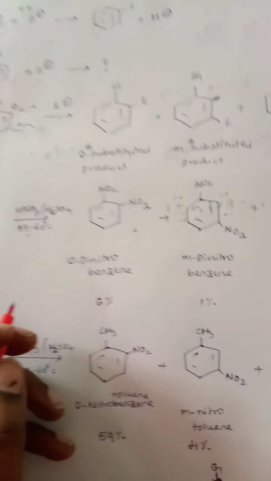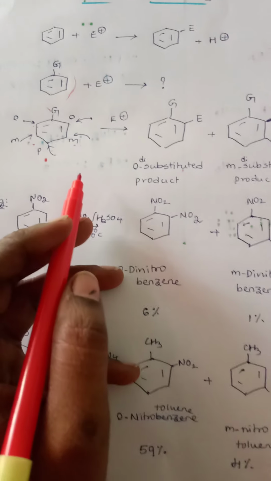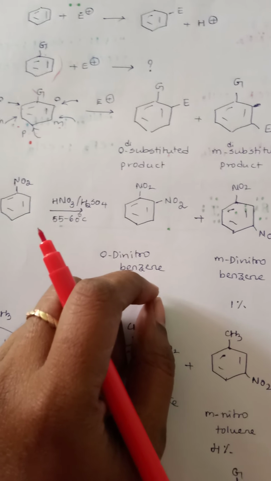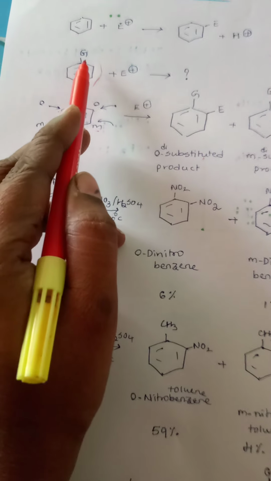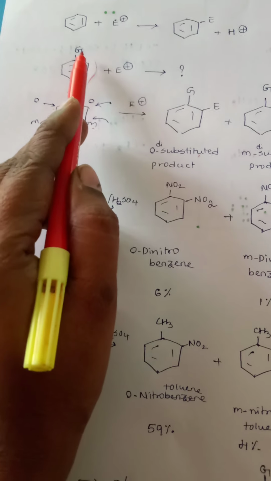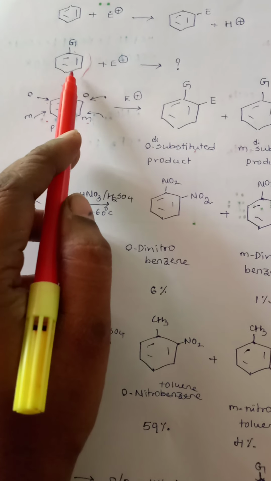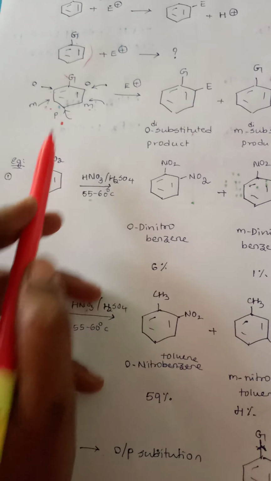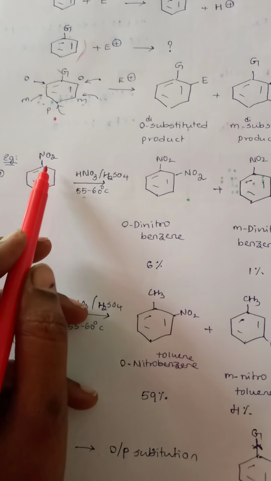Now this is our assumption. Let's see what is happening practically. Let's work out some practical examples. Okay, so here I have given that benzene which is substituted with G is called a monosubstituted benzene, right? For example, for a monosubstituted benzene, I am replacing G with a nitro group, right?